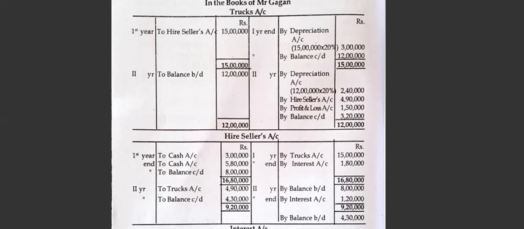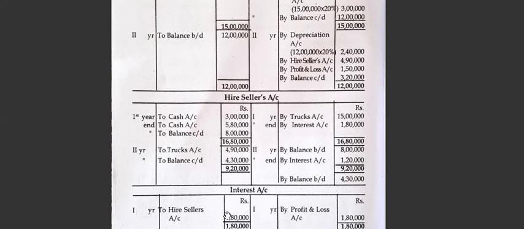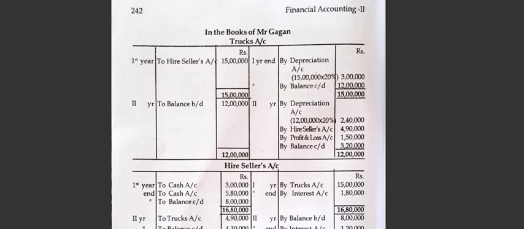So now the interest account, just transfer the interest. See, by interest means to hire seller. So in the interest account to hire seller account, 1,80,000 transfer to profit and loss account. Okay. And next comes the other entries, like every year's entry.